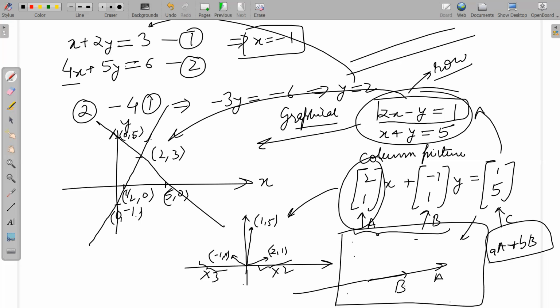Why are you thinking about dot product? It's not a dot product, it's a linear combination. We are adding, so in this line, it can only represent points on this particular line. This has nothing to do with dot product. Please understand that.